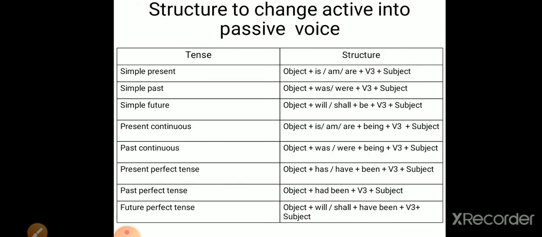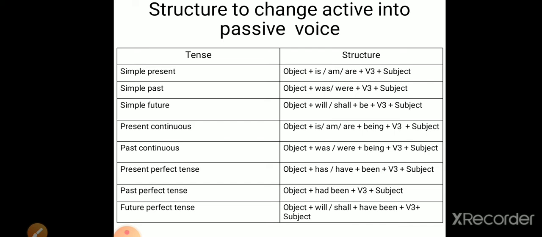Now the most important part, structure to change active into passive voice, and I will suggest you to note down the structure in your notebooks because it will help you out in other classes also. Simple present tense.